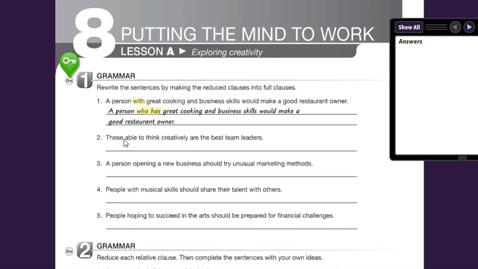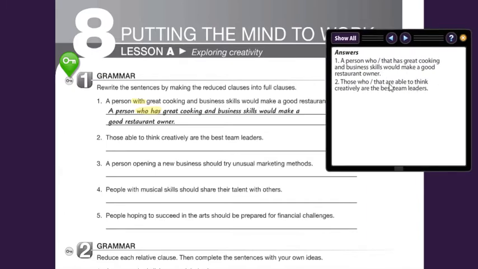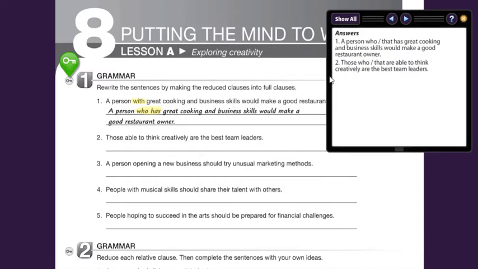Number two, those able to think creatively are the best team leaders. So those. Now we will find out for those if it's a who or that. Those who or that are able to think creatively are the best team leaders. So the same, we're working with who and that.